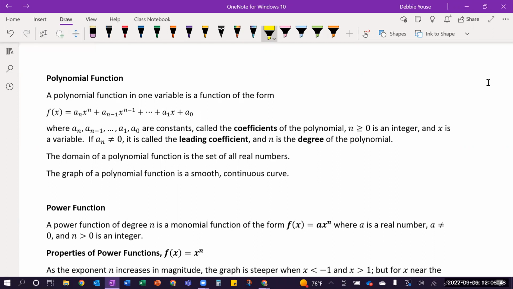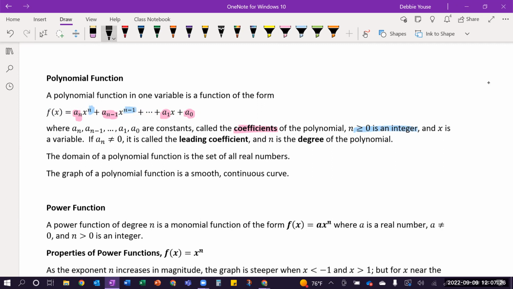It looks kind of scary when you look at it all together, but if you break it down, I want to highlight the different parts. You're going to have coefficients, and that's all these A's that have subscripts. They start with a subscript of n, and then they decrease from there. You're also going to have the powers of x. You can see that you've got an integer n that is used as the power, and then they go in descending order from there. So n, n minus 1, and then they keep decreasing.